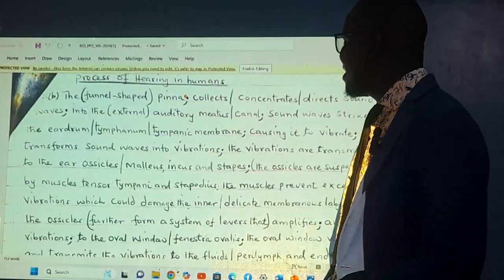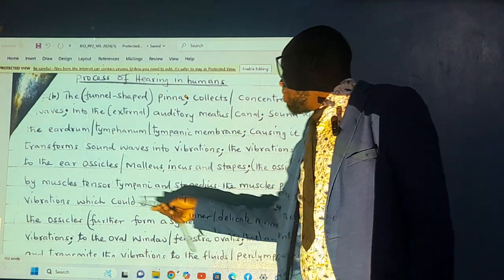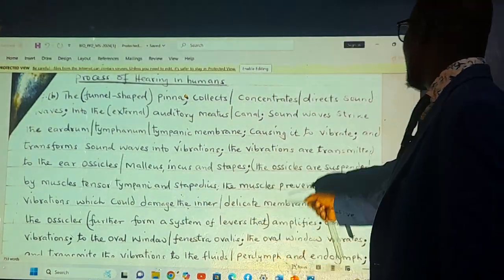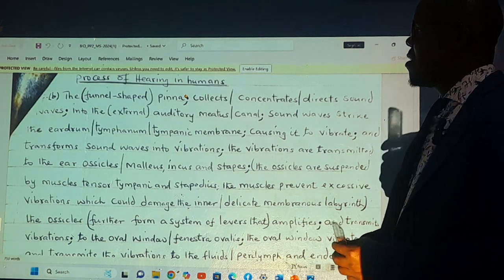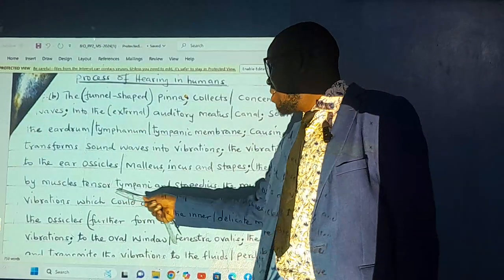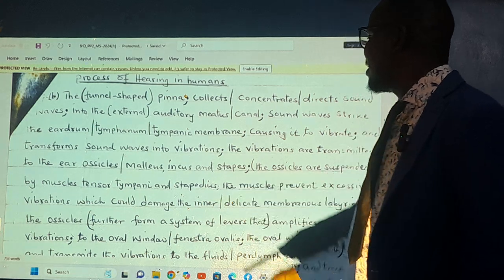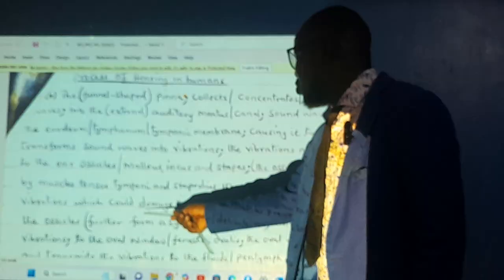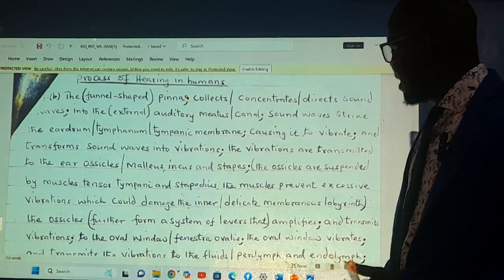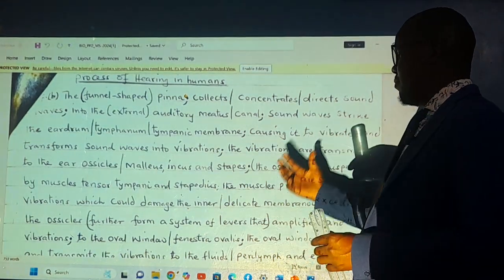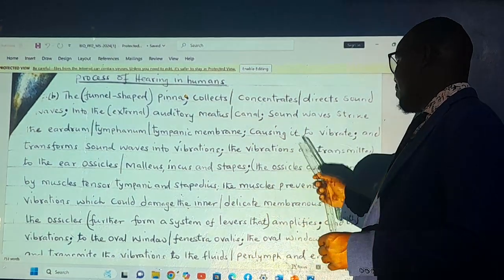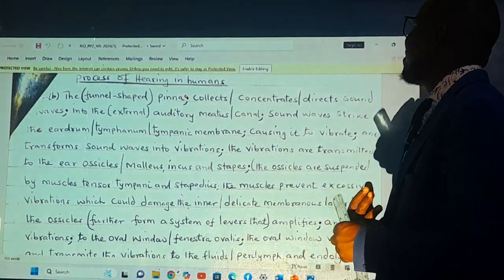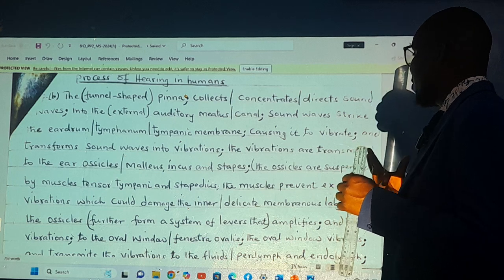You speak about the malleus, incus, and stapes. The ear ossicles are divided into three: malleus, incus, and stapes. The ossicles are suspended by muscles called the tensor tympani and stapedius. The muscle prevents excessive vibration, which could damage the inner delicate membrane. We simply convert the sound waves to vibration, and the vibration can go to the extreme of damaging the ear.